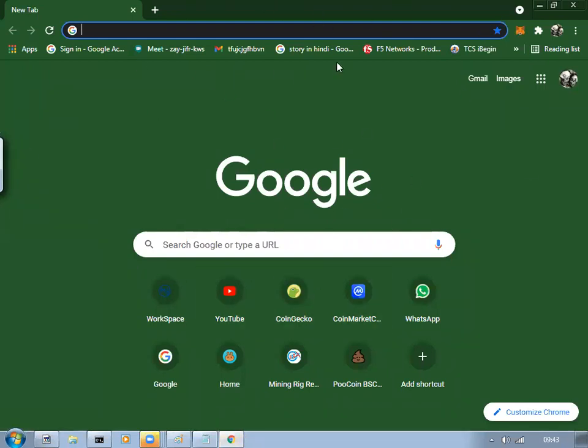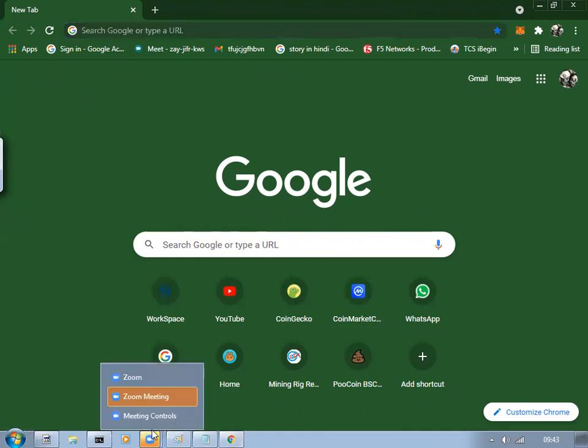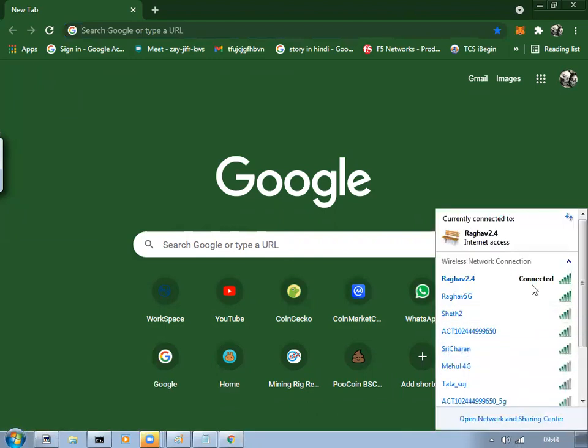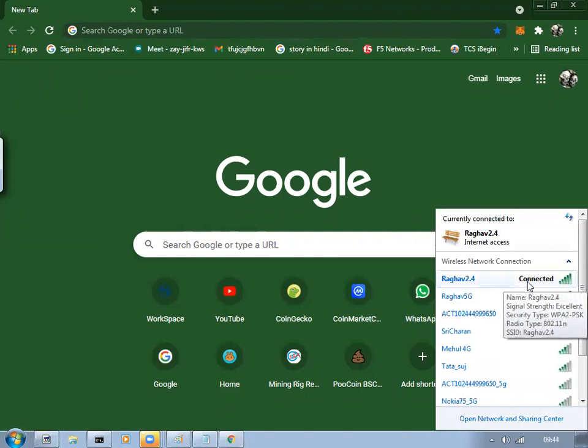What is this? This is an application. Zoom is an application. These network related settings are also an application in the operating system. Correct, right?